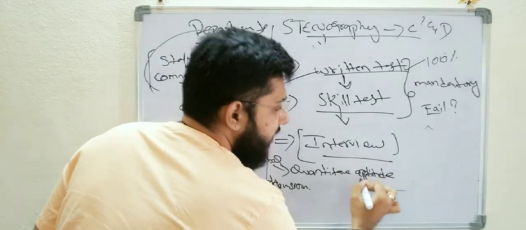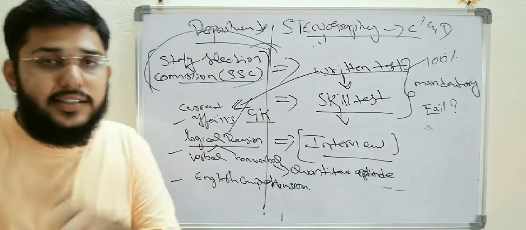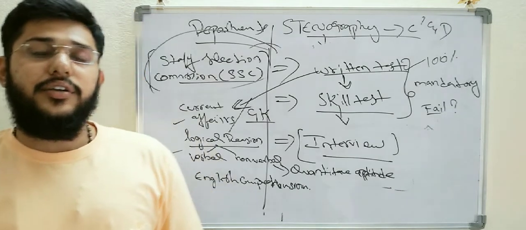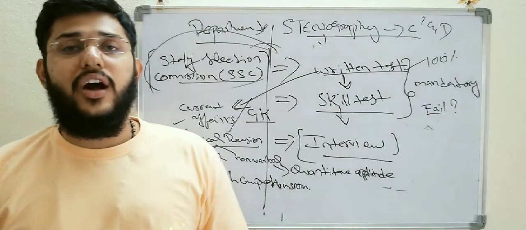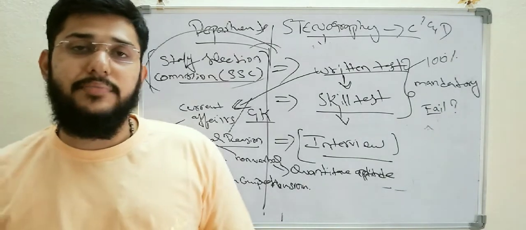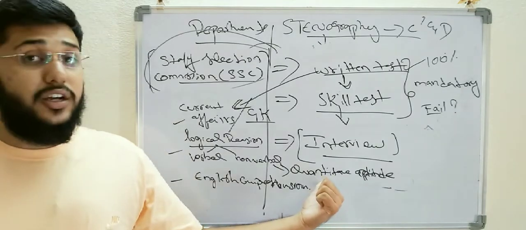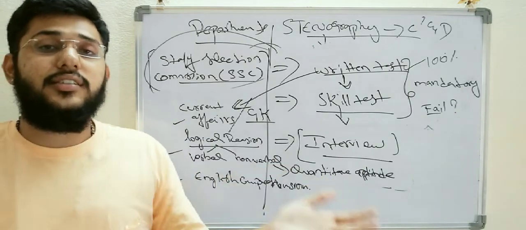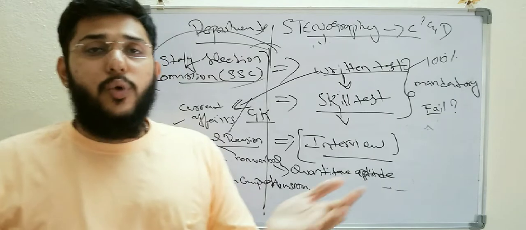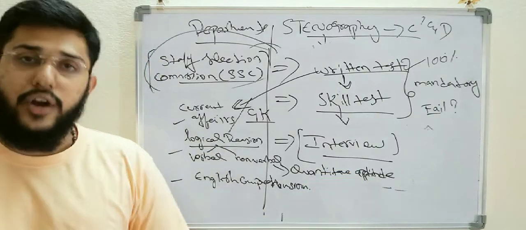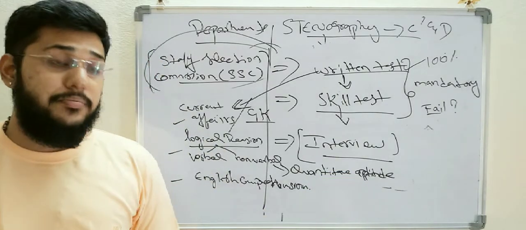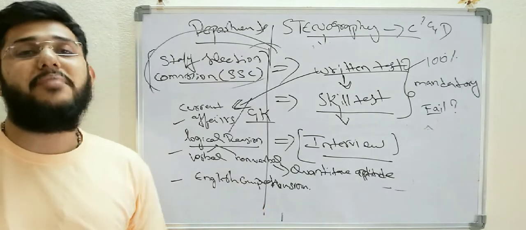So better to learn quantitative aptitude and keep it aside, so that if you are interested in CBR, CID or any other departments that include quantitative aptitude, it is going to be a great advantage if you are perfect in it. So apart from this, the main thing is comprehension.